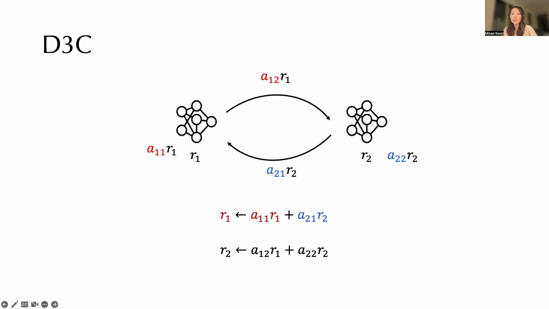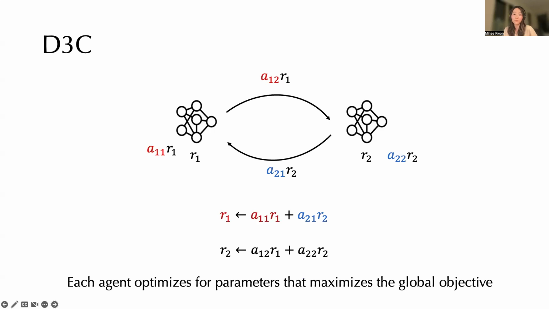Importantly, you can see that each agent's reward is a combination of their own as well as the other agents'. So this is how agents can influence each other. If the other agent is doing a good job, you can reward them. If they're not doing a good job, don't reward them. This is also what we call local mechanism design.